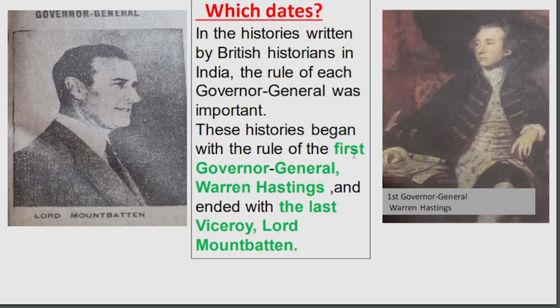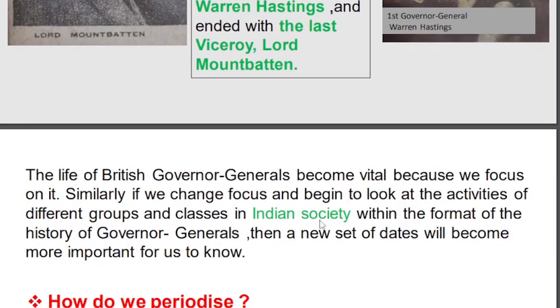Here we have to remember Warren Hastings, the first Governor General of India, and the last Viceroy, Mountbatten. I am telling some important points only for your revision purpose.